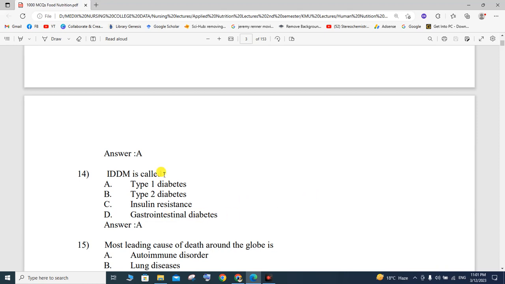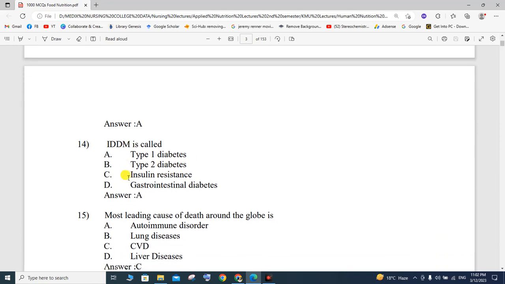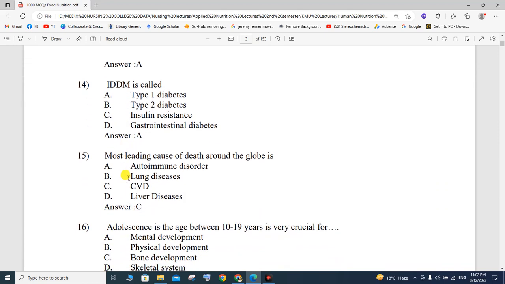This is MCQ number 14. IDDM stands for: type 1 diabetes mellitus, type 2 diabetes mellitus, insulin resistance, or gestational diabetes. The best option is A. Type 1 is called insulin dependent diabetes mellitus. So type 1 diabetes mellitus is also called insulin dependent diabetes mellitus.